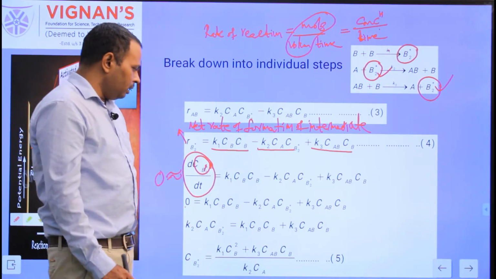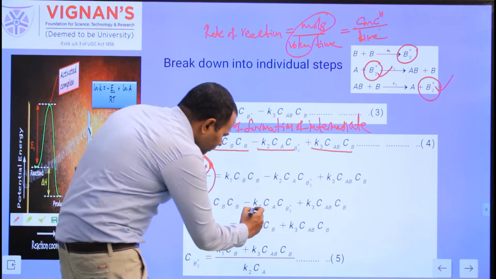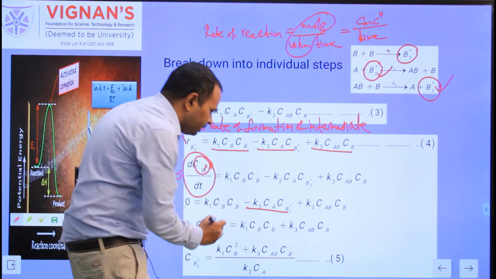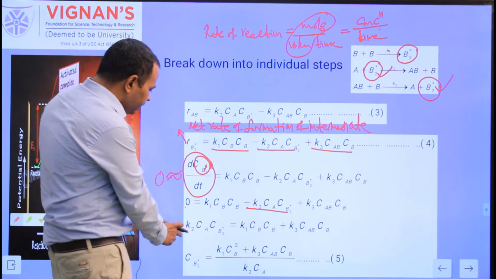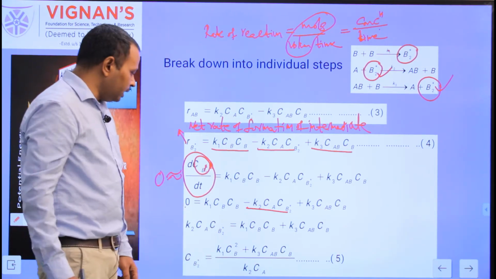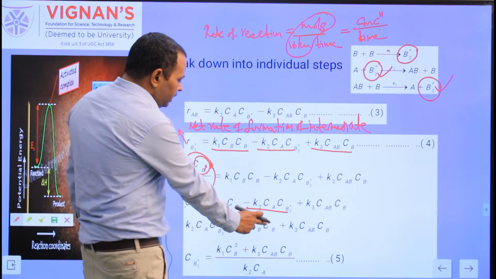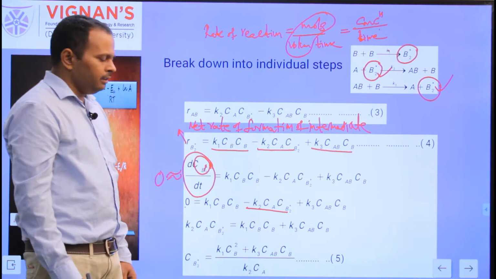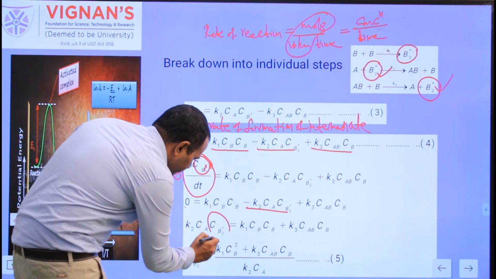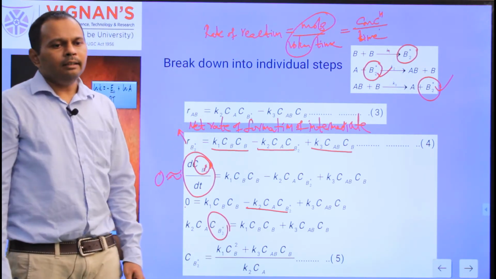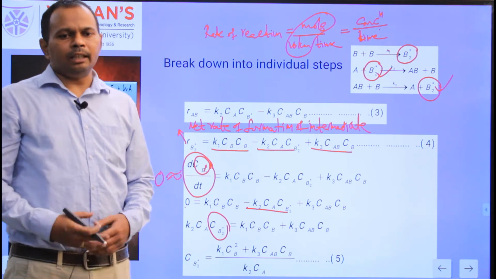Now bring the negative term from the right-hand side to the left-hand side. This becomes K2 CA CB2* equal to K1 CA CB into CB plus K3 CAB CB. From this our target is to find CB2*, the concentration of the intermediate.